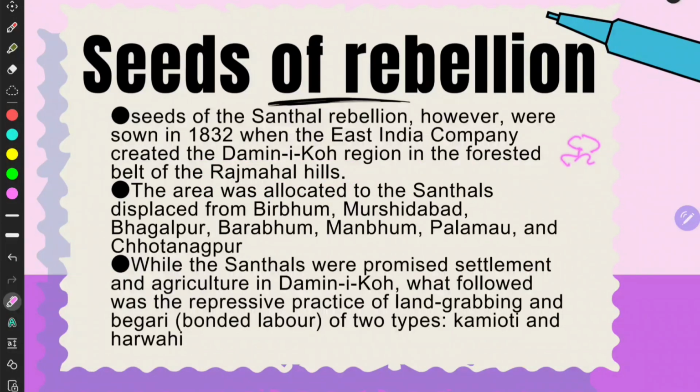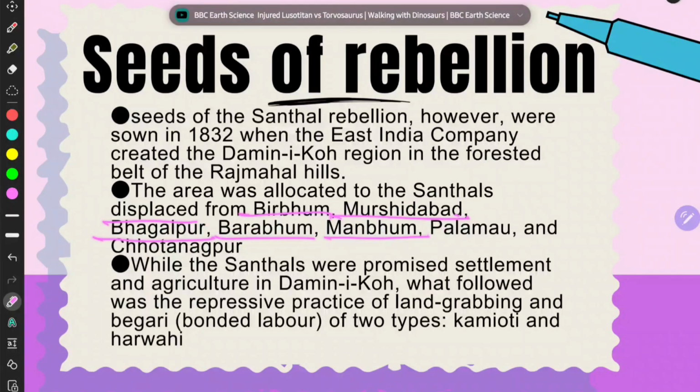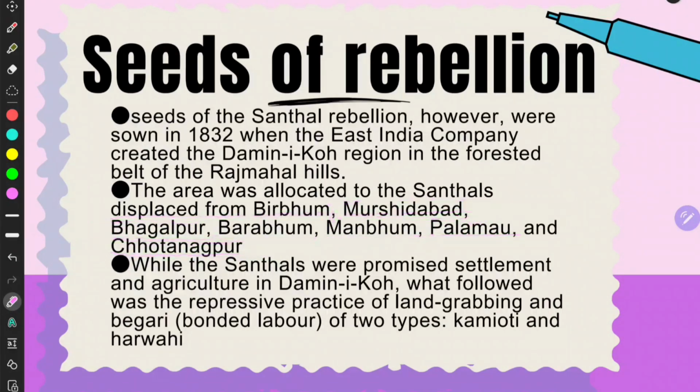If India is like this, here it will be, the Jharkhand area, the Rajmahal Hills. The area was allocated to Santhals displaced from Birbhum, Murshidabad, Bhagalpur, Barabhum, Manbhum, Palamau and Chotanagpur. These are all mostly places in the Bihar and Jharkhand areas, right?